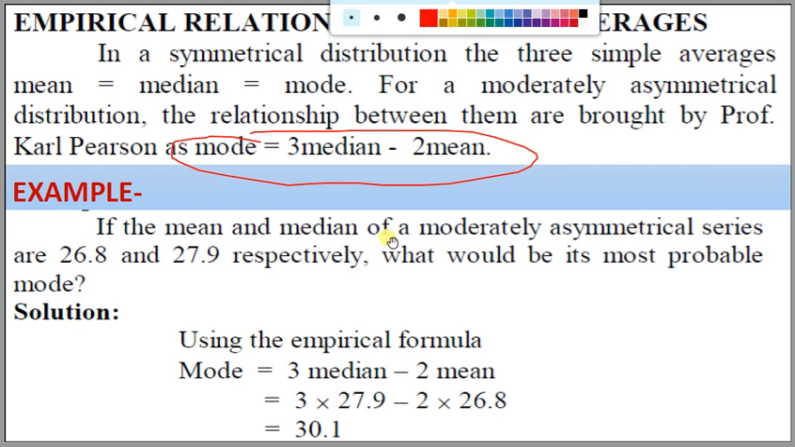If the mean and median of a moderately asymmetrical series are 26.8 and 27.9 respectively, what would be the most probable mode? Mode is equal to 3 times median minus 2 times mean. The value of median is 27.9 multiplied by 3, and mean 26.8 multiplied by 2. After solving this, we have 30.1. The probable mode of that data would be 30.1.